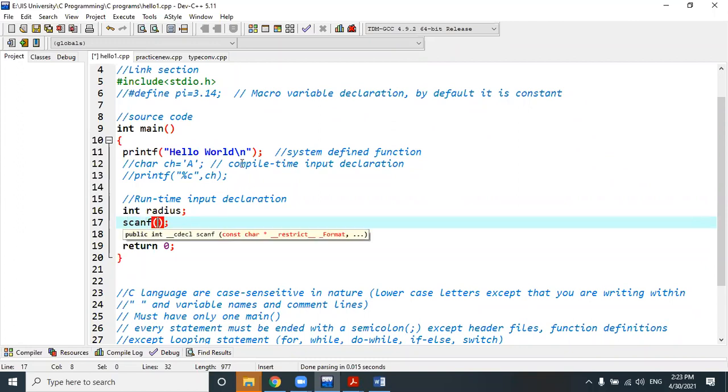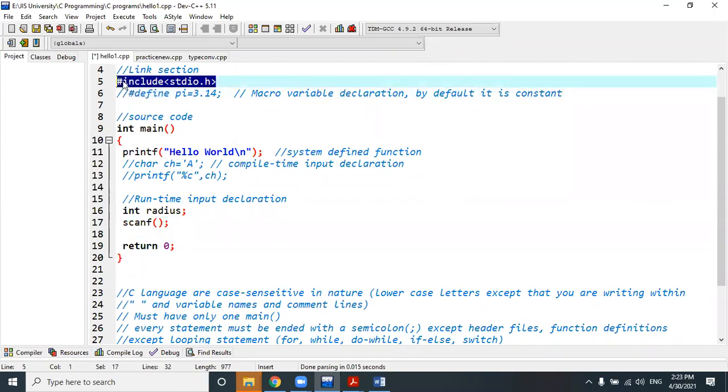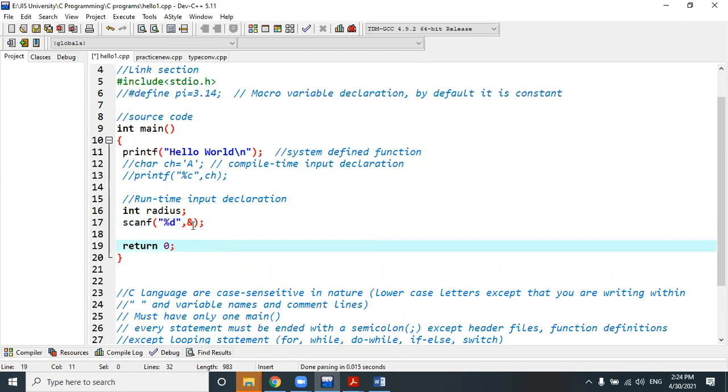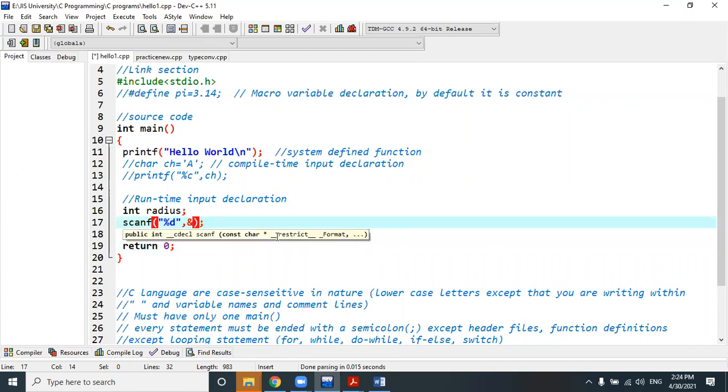Just opposite of printf, scanf. Both scanf and printf are part of which header file? stdio, standard input output, in which scanf and printf are defined. So within scanf, how can we declare? Again, we have to use the access specifier %d for the integer variable, and here I will have to use a special operator called ampersand, followed by the variable name, that is radius.